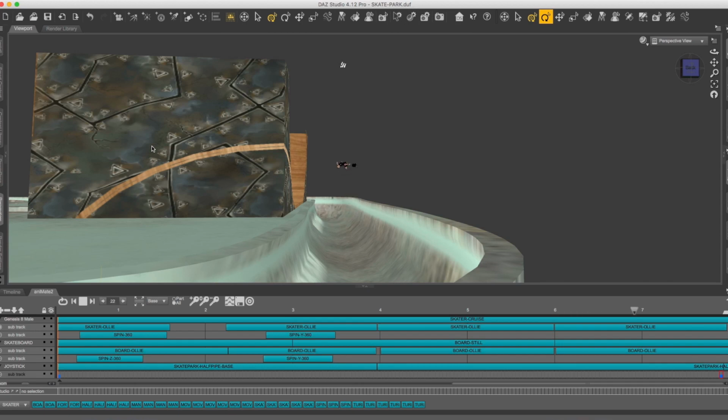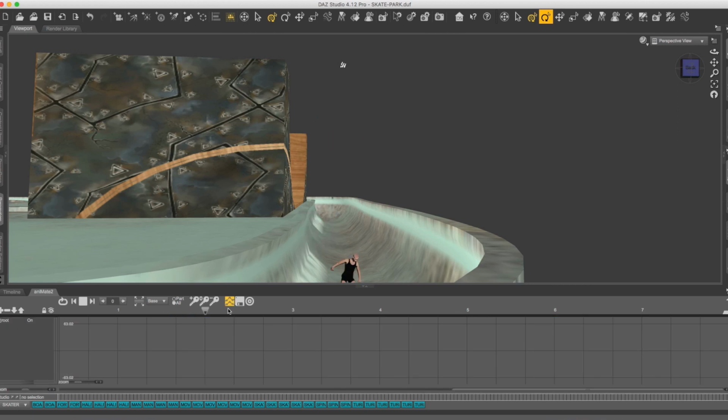By the way, question for the audience, any DAZ pros out there, I can't seem to get my interpolation to translate from timeline to Animate2. I just want linear, but no matter what I do, and even if I go in here, I can grab nodes, but I can't do anything with them, and I can't seem to get interpolation set in here. So, your turn to teach me. How do I do this?